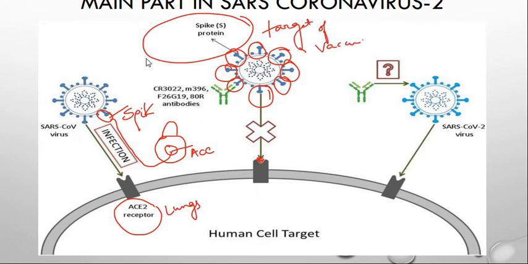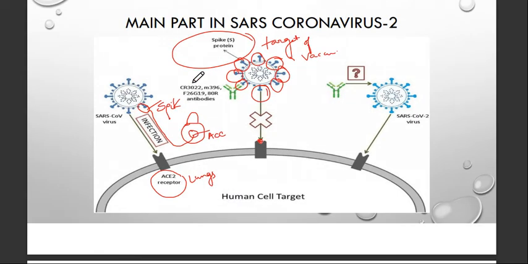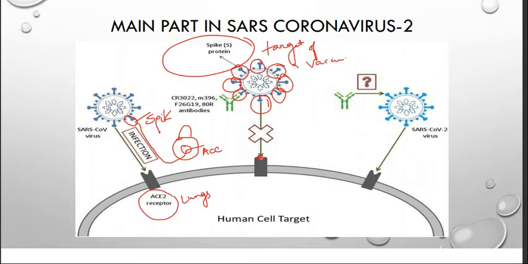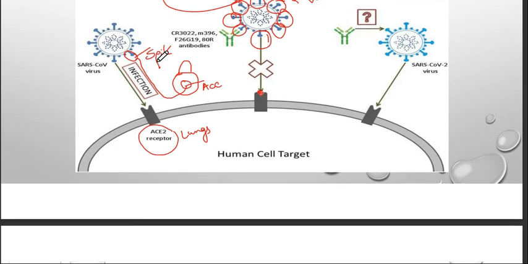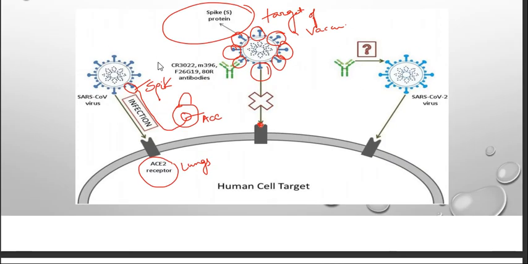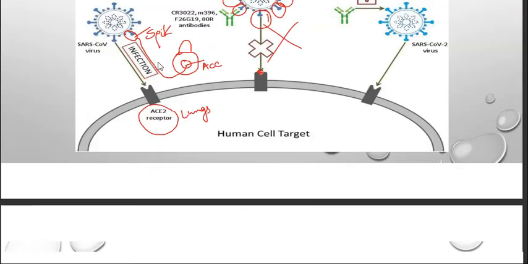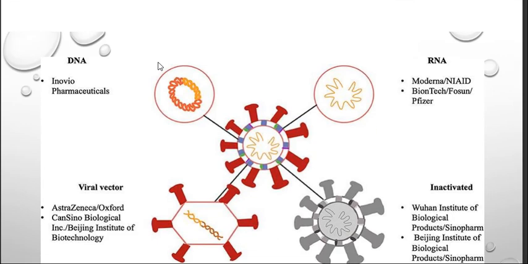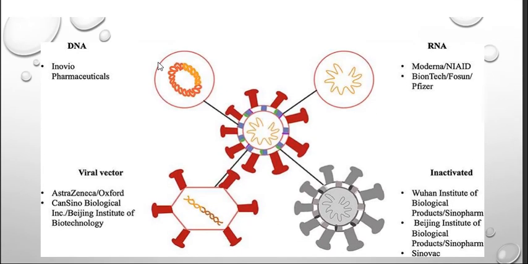On this target, there are different types of technologies, different ways to produce a vaccine. Now we will understand what those types are. So this is the thing: we need to eliminate this spike protein. How will we do that? There are different types. I already told you what those types are.